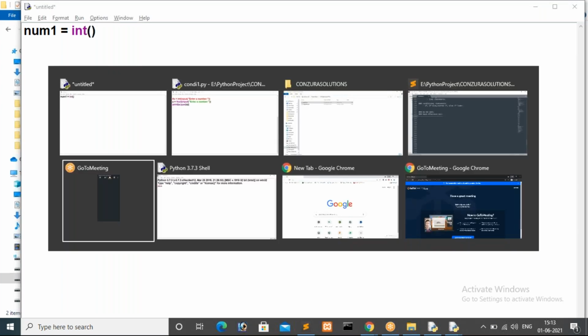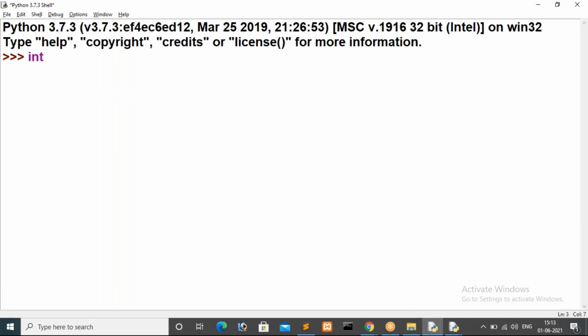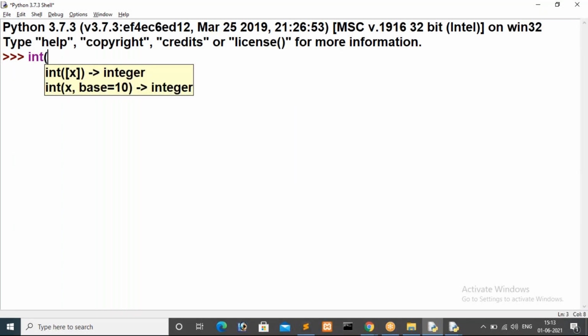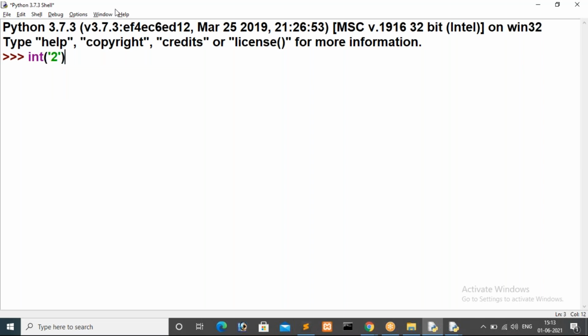So here you can observe that. If I specify int of 2, now 2 exists in string format, so for this integer method I'm passing the integer value. Now we can observe what will happen. Here I'm assigning to one variable, a is equal to that. Now we can check type of a. Now that is integer.